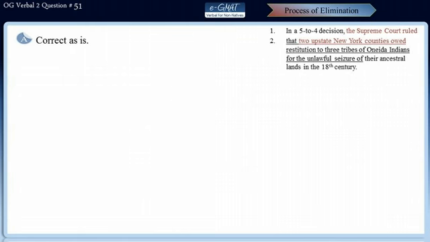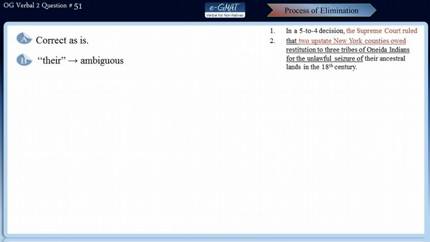Well, choice B is not correct because here the pronoun there is very ambiguous. Now, there has been moved to the underlined portion of the sentence, and the reference of this pronoun is ambiguous at its best.